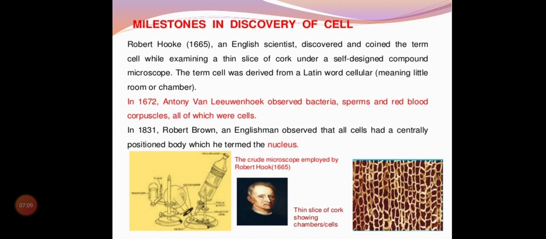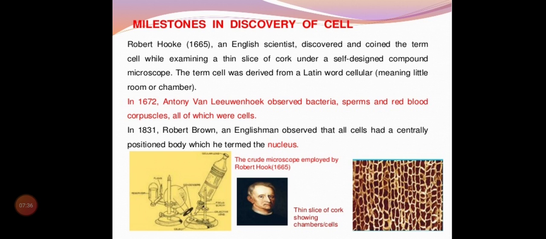So here you want to remember, he was examining a thin slice of cork. What is cork, children? Cork is nothing but the bark of the tree. We know the tree, and the outer layer of the tree is the bark. So when we take a thin slice of cork and observe under the microscope, we can see small little room-like structures. That is what we call a cell.